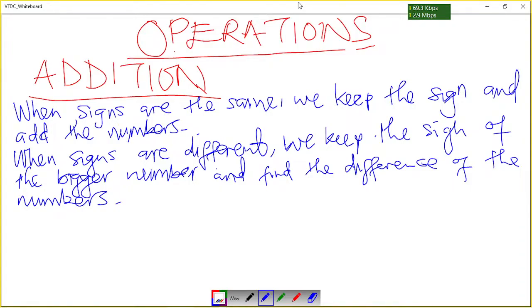Let me give you some examples. Let's say we have question 1, which is 1 plus 3 is equal to. Now I told you earlier on that numbers without signs are also positives. So both are positives, meaning the sign we are going to maintain will be positive. Then we combine 1 and 3, which will give us 4. So the answer will be positive as well. When you are adding two positive numbers, even our answer will be a positive.